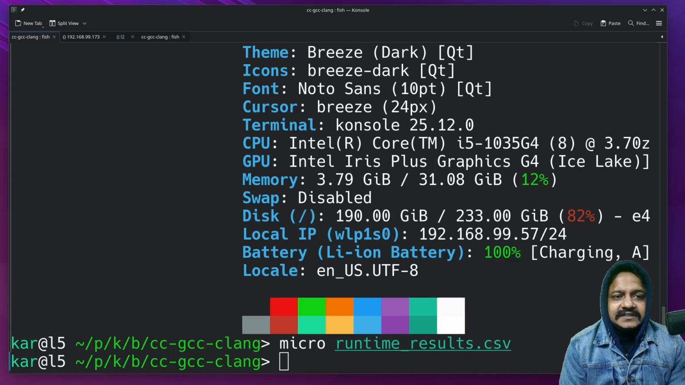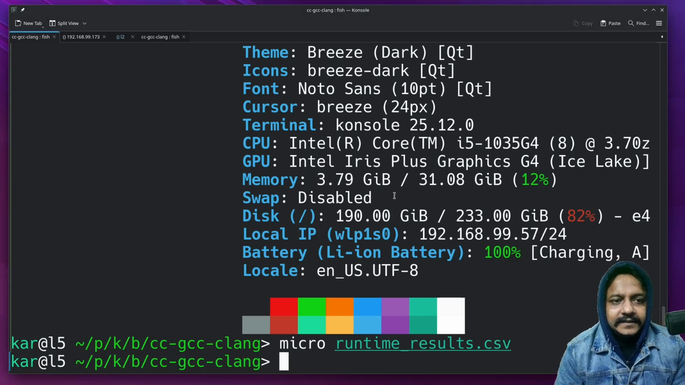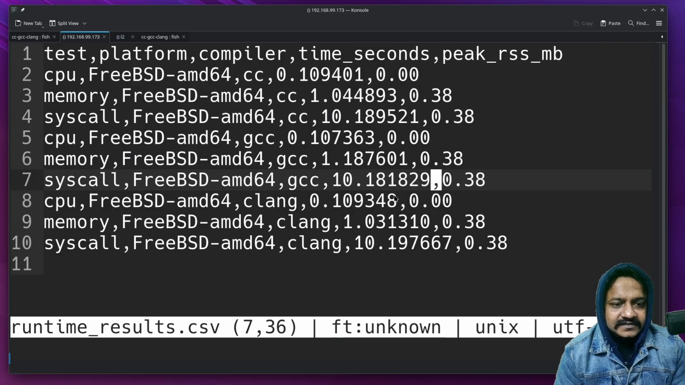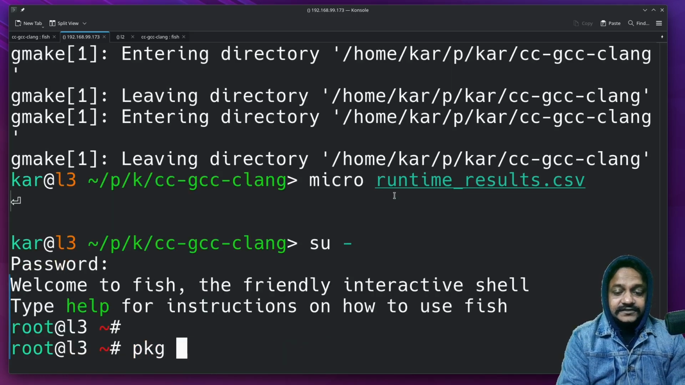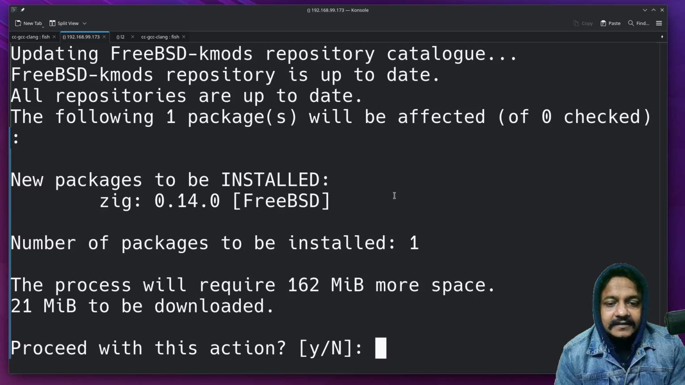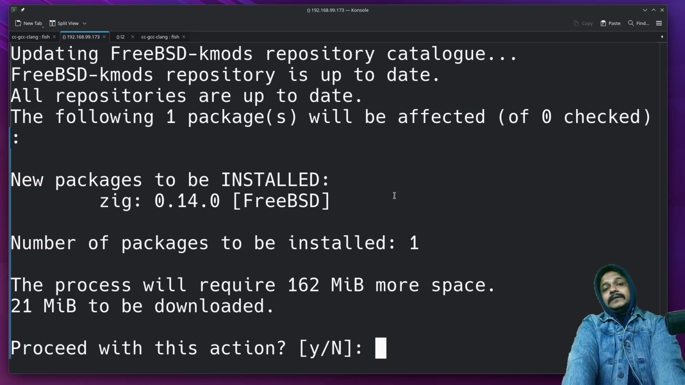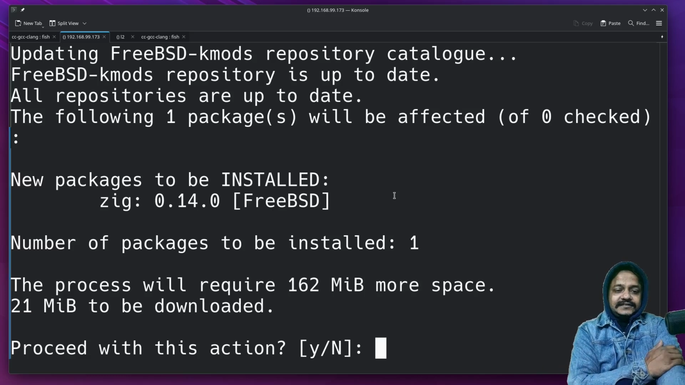I'm not sure Zig is available on FreeBSD or not. Let's try to install Zig over here. Let's be root, pkg install zig. Yes, Zig is installable on FreeBSD, so I should have taken Zig also in this comparison.